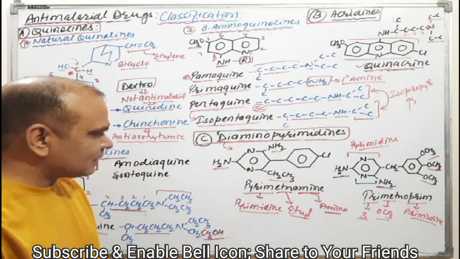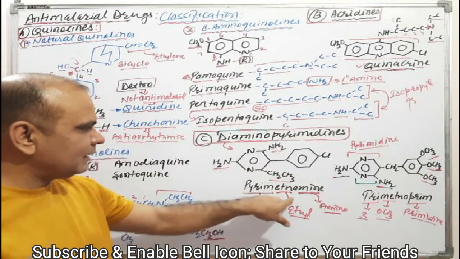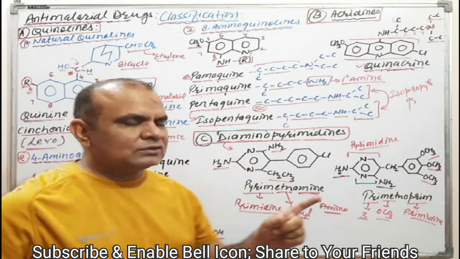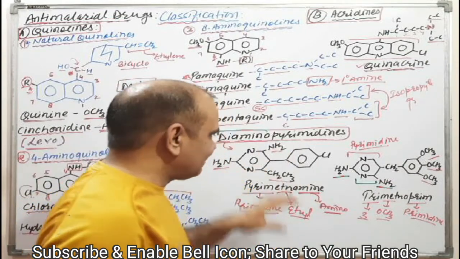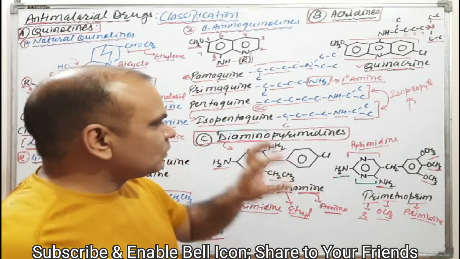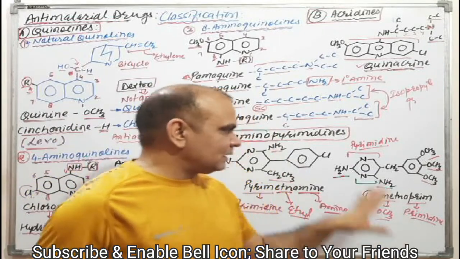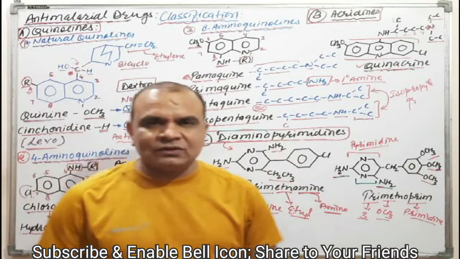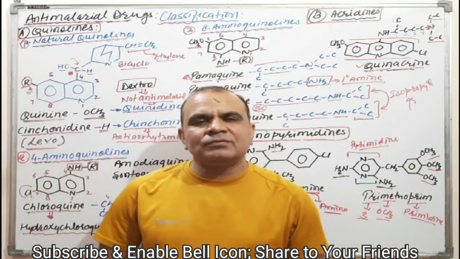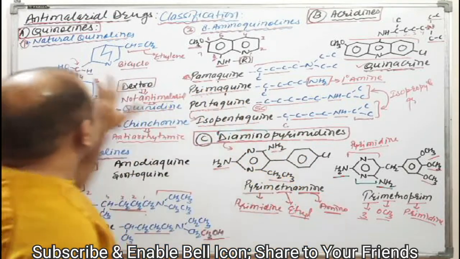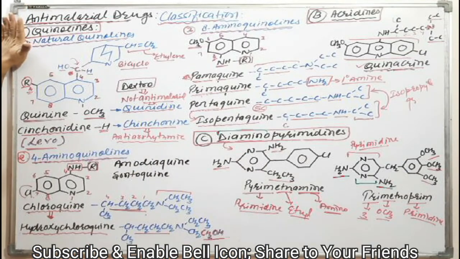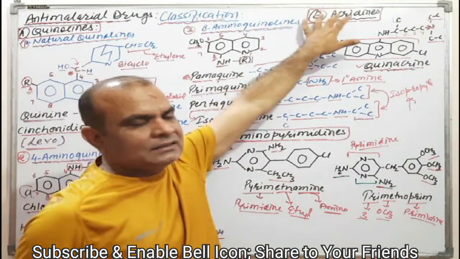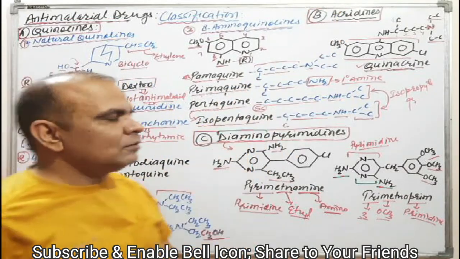Both drugs, trimethoprim and pyrimethamine, are different. They have a different mechanism of action but have a similar structure, that is diaminopyrimidines. Okay, this is the third category of our anti-malarial drugs. As we have discussed, first one quinoline, second one acridines, third one diaminopyrimidines.